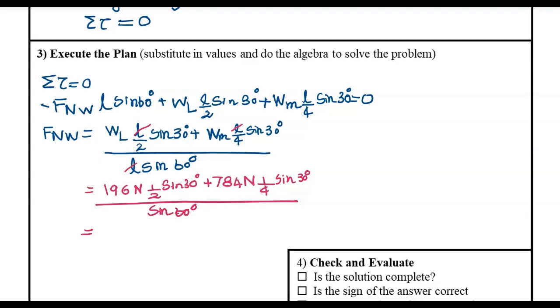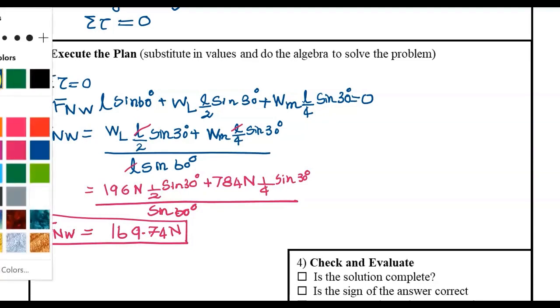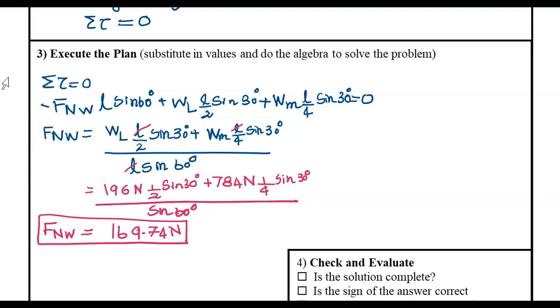Divide that by sine 60. When you solve for the normal force from the wall, you will get 169.74 newtons. So that is positive because it's acting to the right. We have specified right as positive. And now let's calculate the next unknown force.